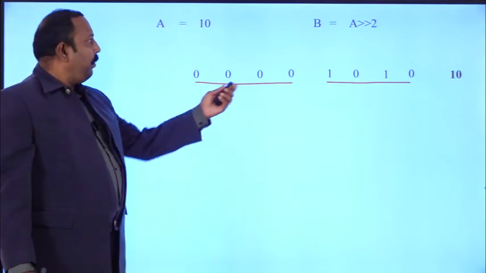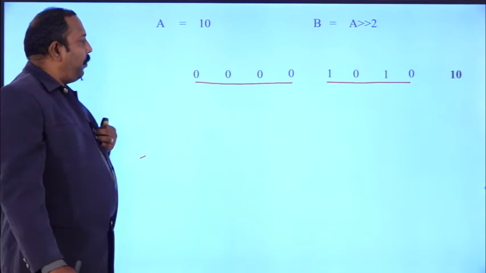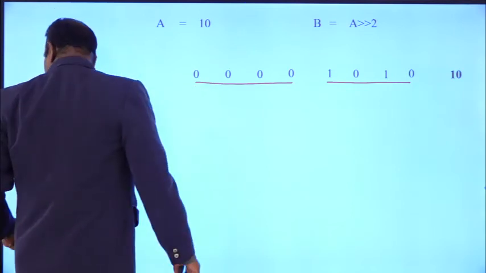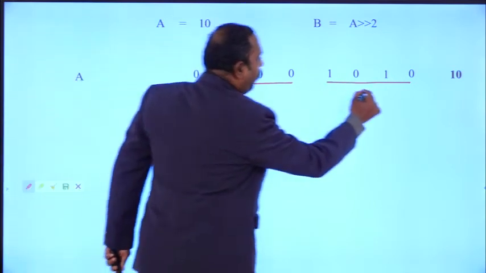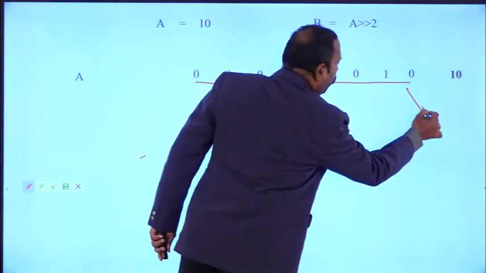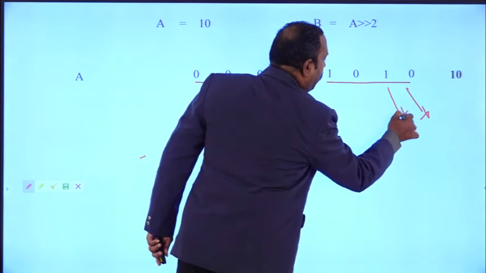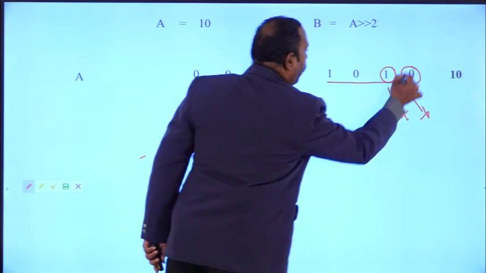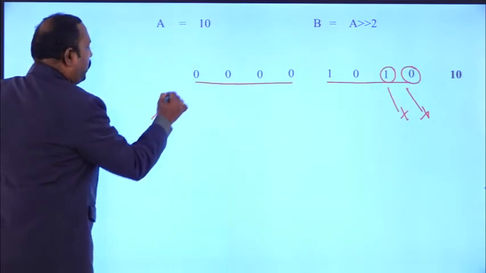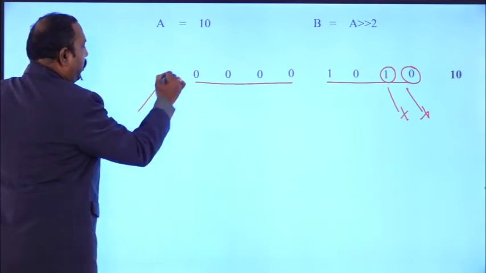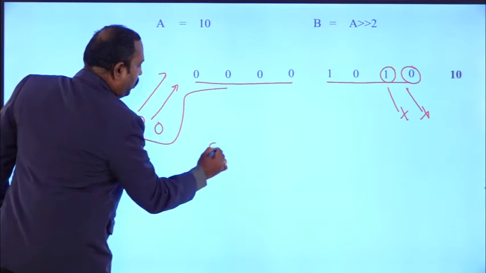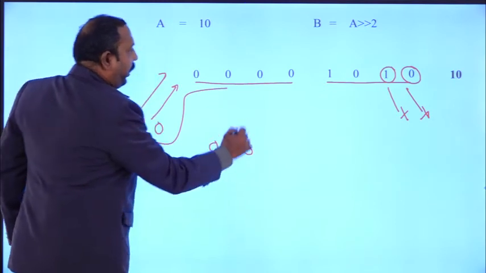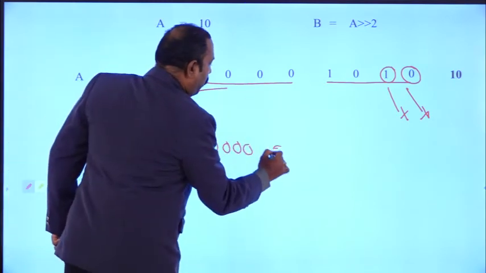Here, for the right shift operation, we have to discard 2 bits on the right side. So this will be discarded, this will be discarded, and we have to add 2 bits here, 0 and 0. So we get 0, 0, 0, 0 and 0, 0, 1, 0.